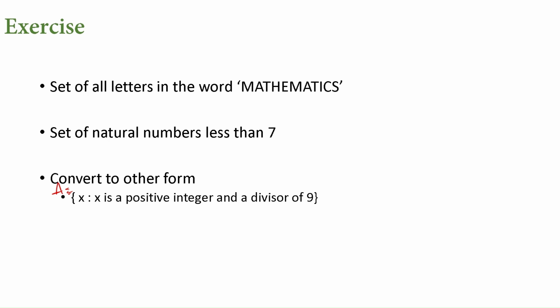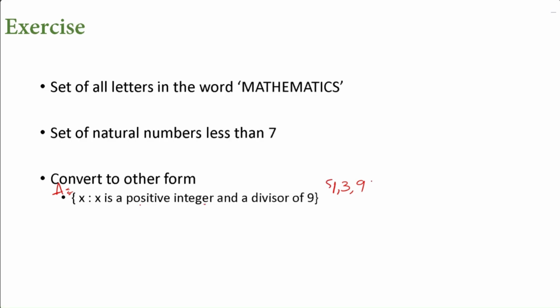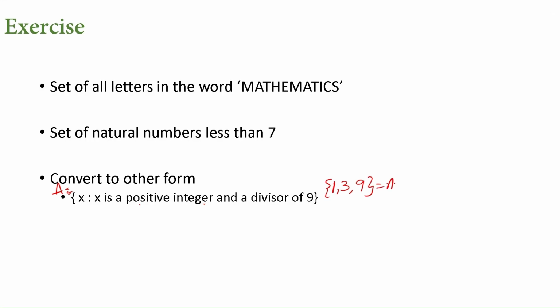Now from set builder form to roster form, we have to convert. Use this description, whatever they have given. X should be a positive integer and it should be a divisor of 9. What are the divisors of 9? 1, 3, and the number 9 itself. Now we need positive integers. All these are positive and they are integers. So this is the roster form representation of this particular set.